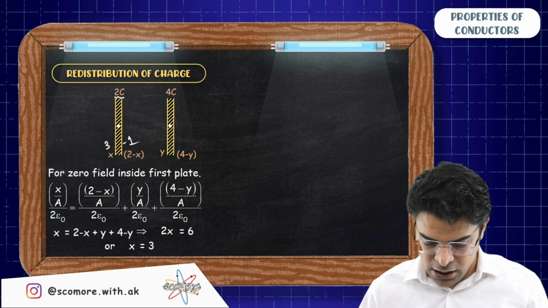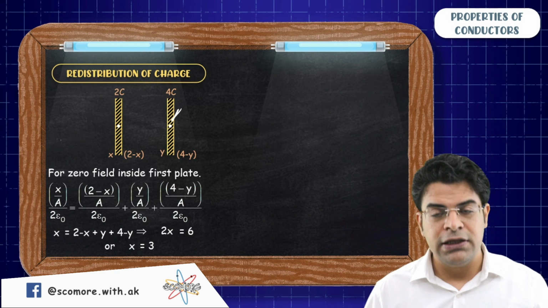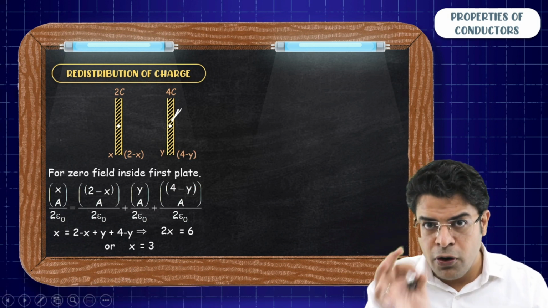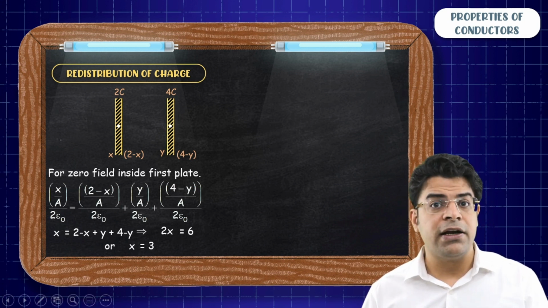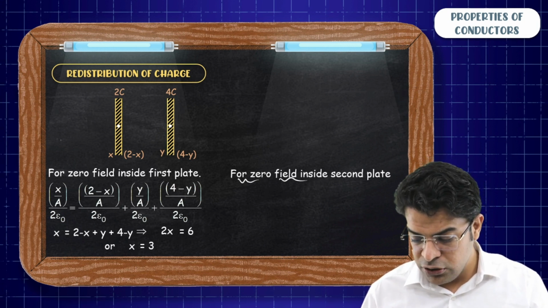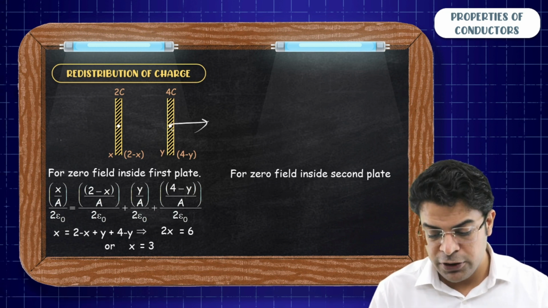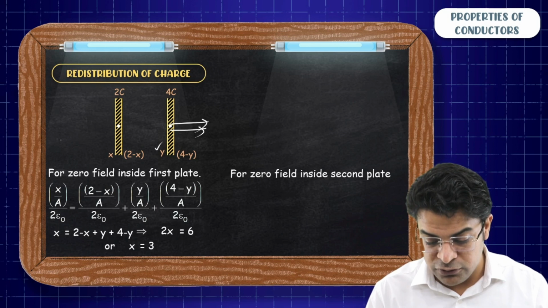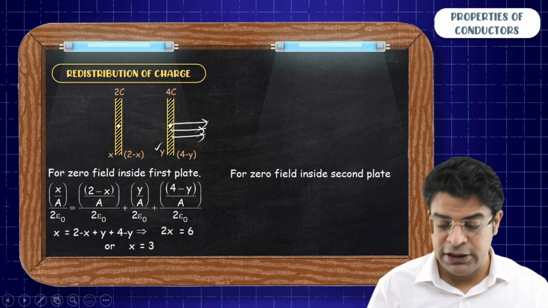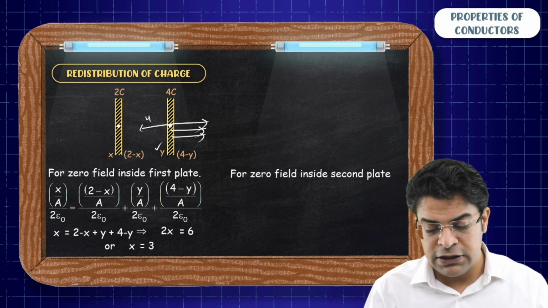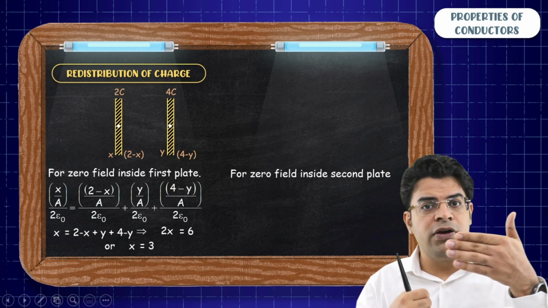Right? Now similarly, we can find out the value of y by applying the same concept for the point inside the plate of the right plate. We know that at this point, the net electric field has to be 0. So for 0 field inside the second plate, the field produced by x will be towards right, the field produced by 2 minus x will be towards right, the field produced by y will be towards right, and the only field which is produced towards left is by 4 minus y.